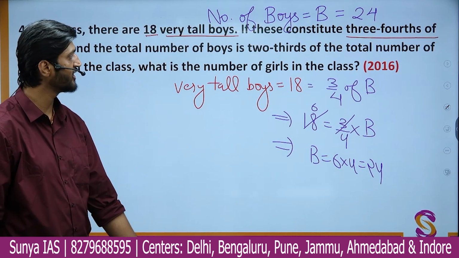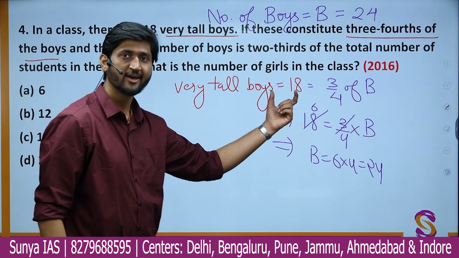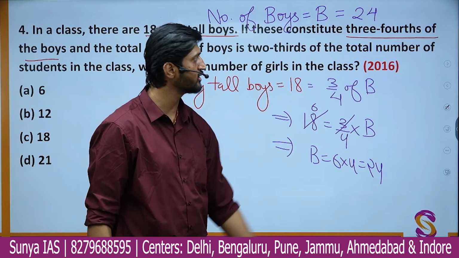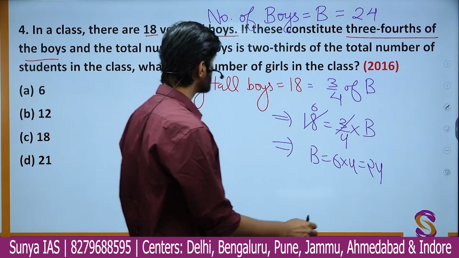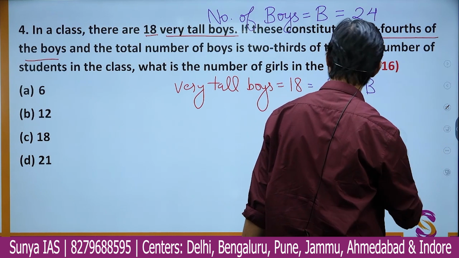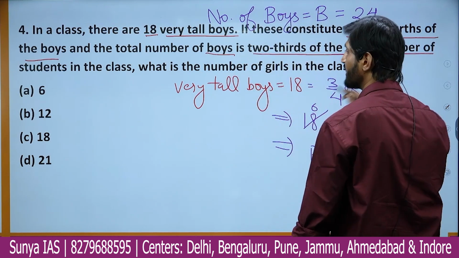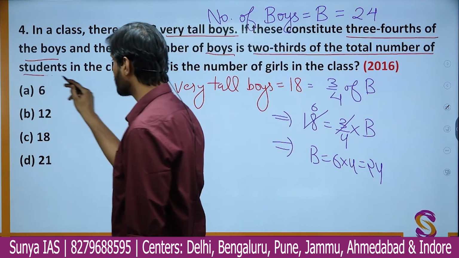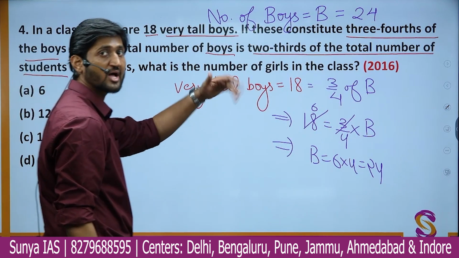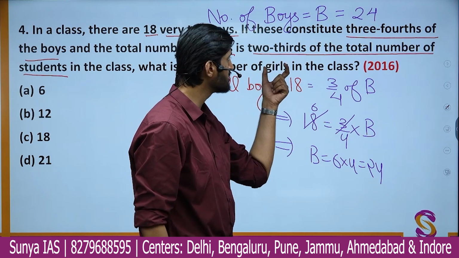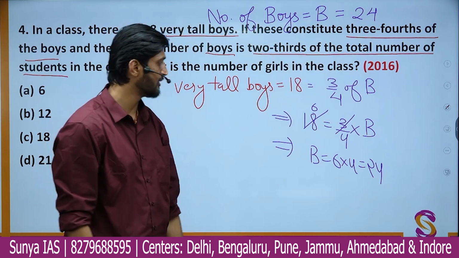So how did we figure out? By the number of very tall boys, we actually figured out the number of total boys. Now further the question says the total number of boys is 2/3 of the total number of students. So whatever be the number of students, the number of boys is 2/3 of that total amount.